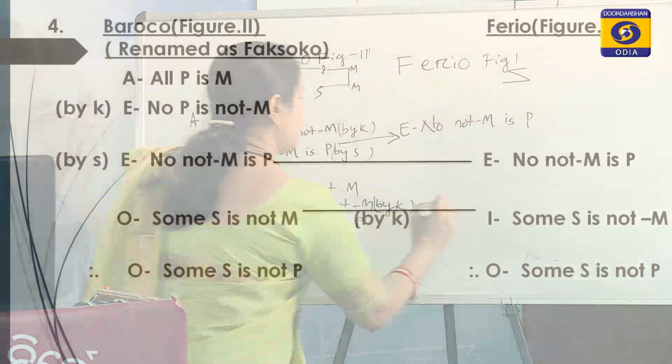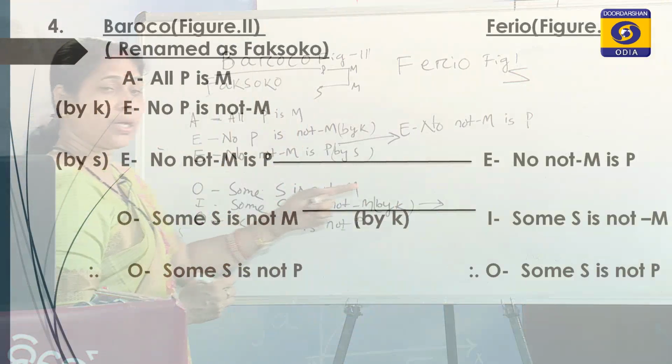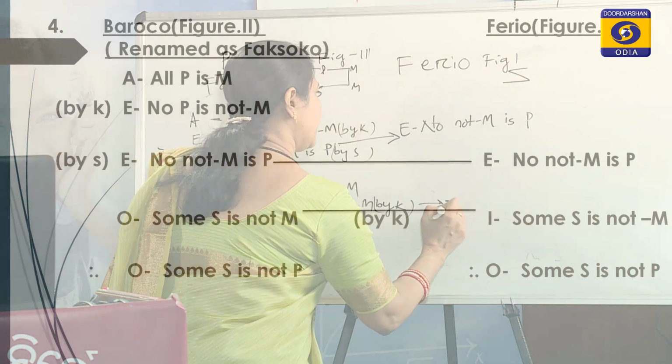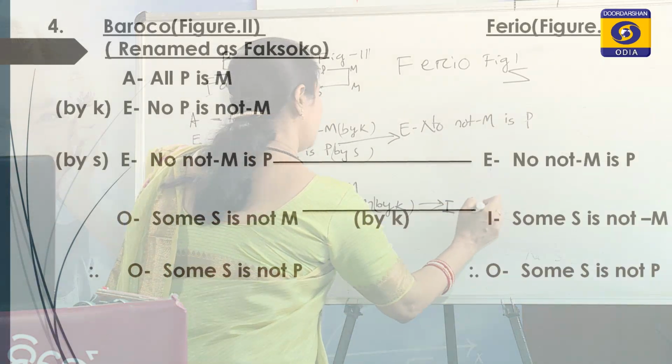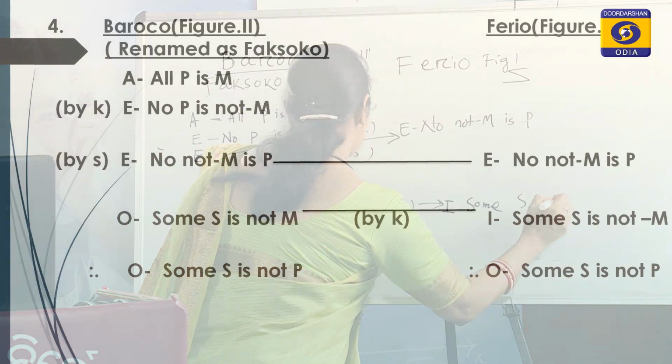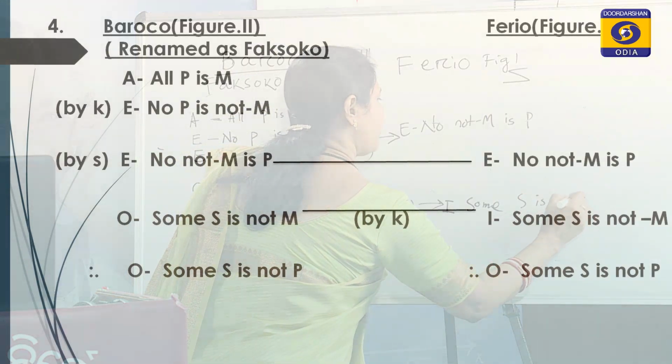So, this minor premise becomes the minor of the new syllogism, that is some S is not-M.